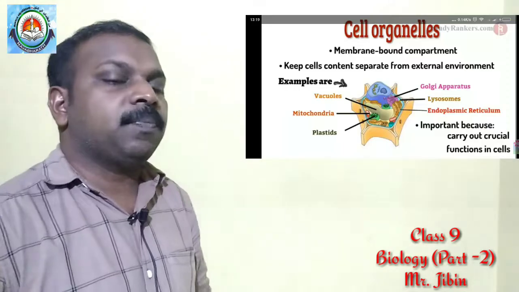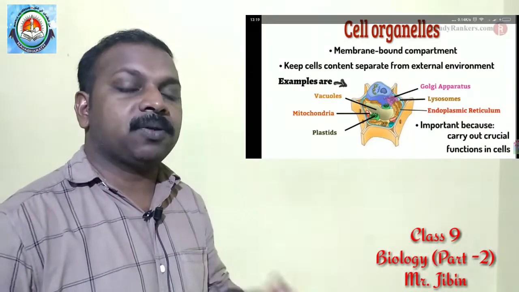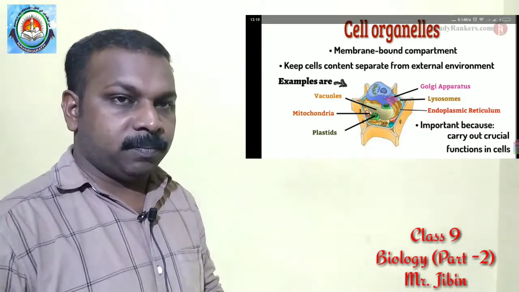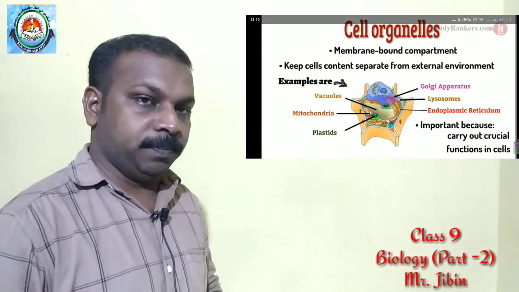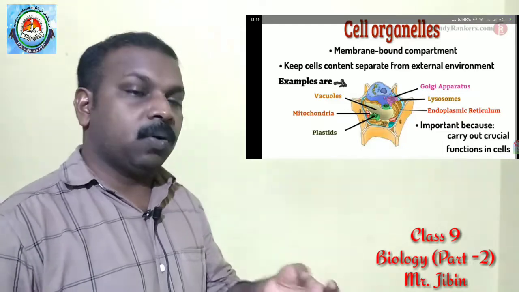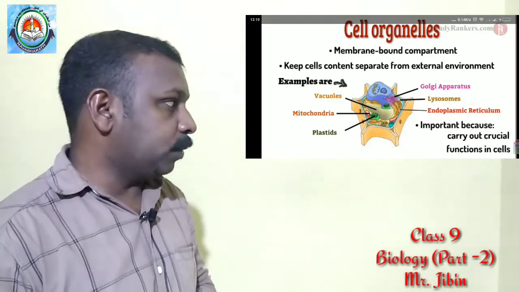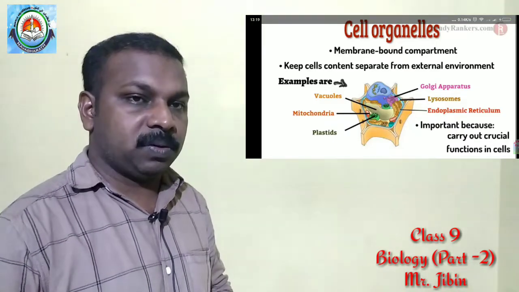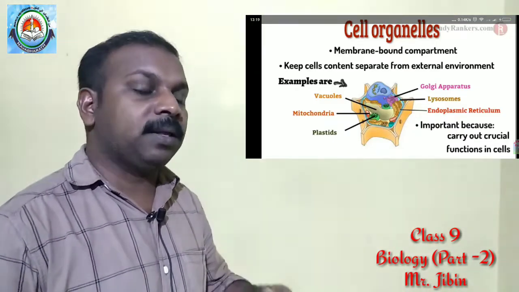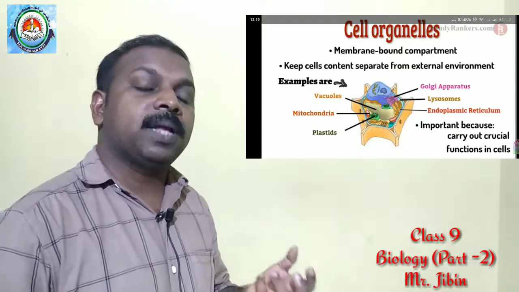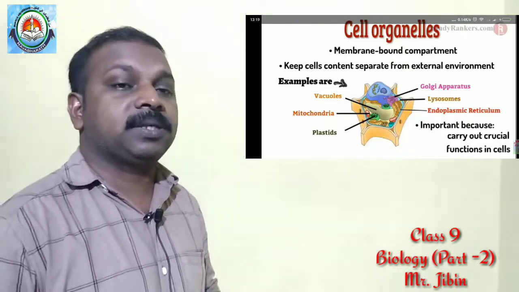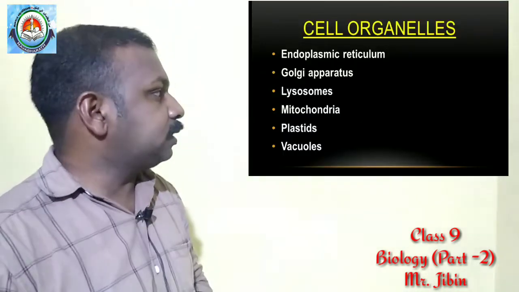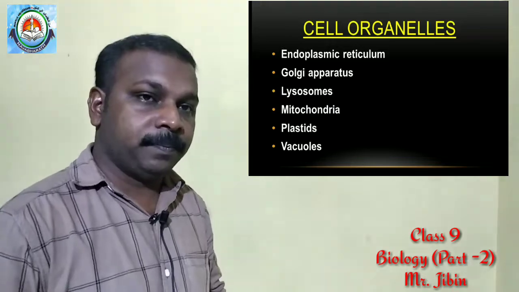Cell organelles are the components of the cell, or the contents of the cell. Already I told you some components of the cell which are present in the cytoplasm, like Golgi apparatus, endoplasmic reticulum, then lysosomes, vacuoles, plastids, mitochondria. All are the contents or the organelles present in the cell. Now we are going to discuss all these cell organelles one by one.